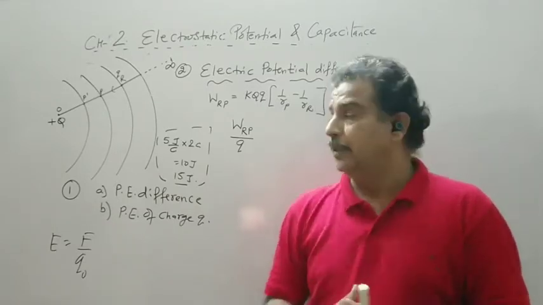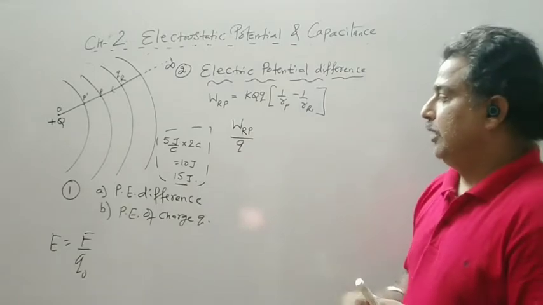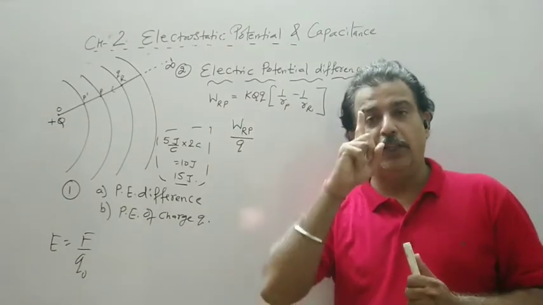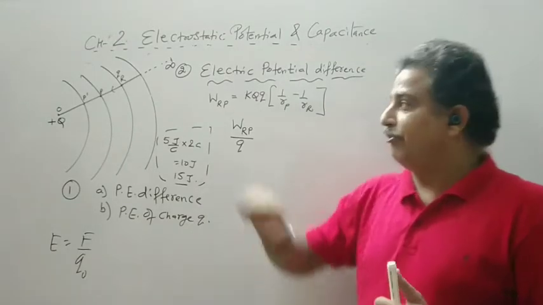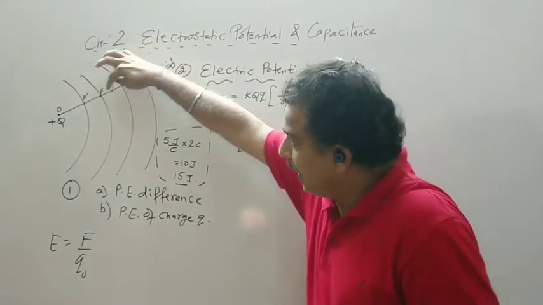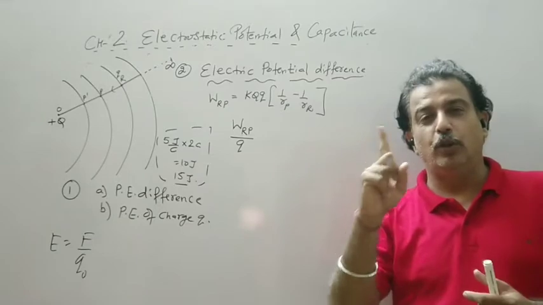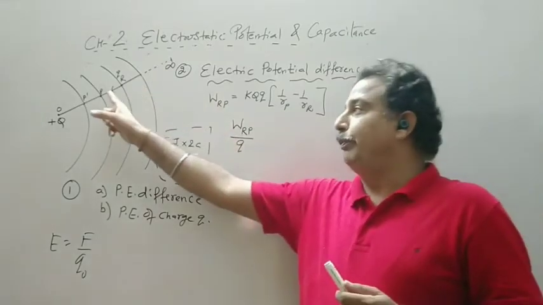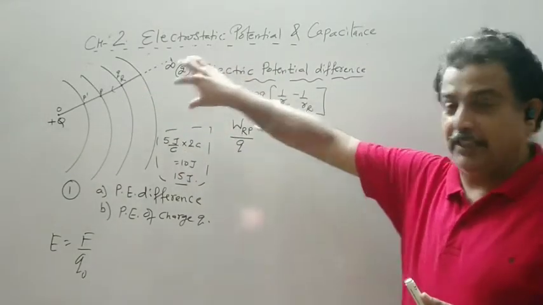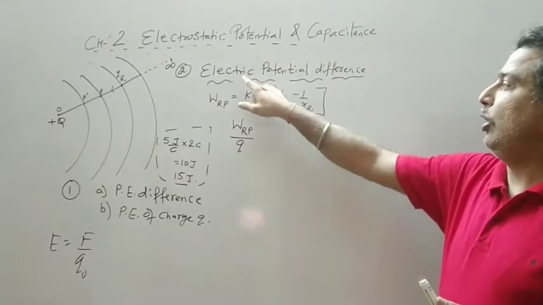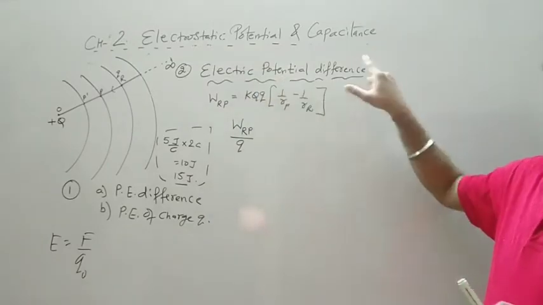apply. In the same way, now I have to bring only 1 coulomb of charge from point R to point P. So if I bring 1 coulomb of charge from point R to P, now both the points are within the field, so it will be called electric potential difference.